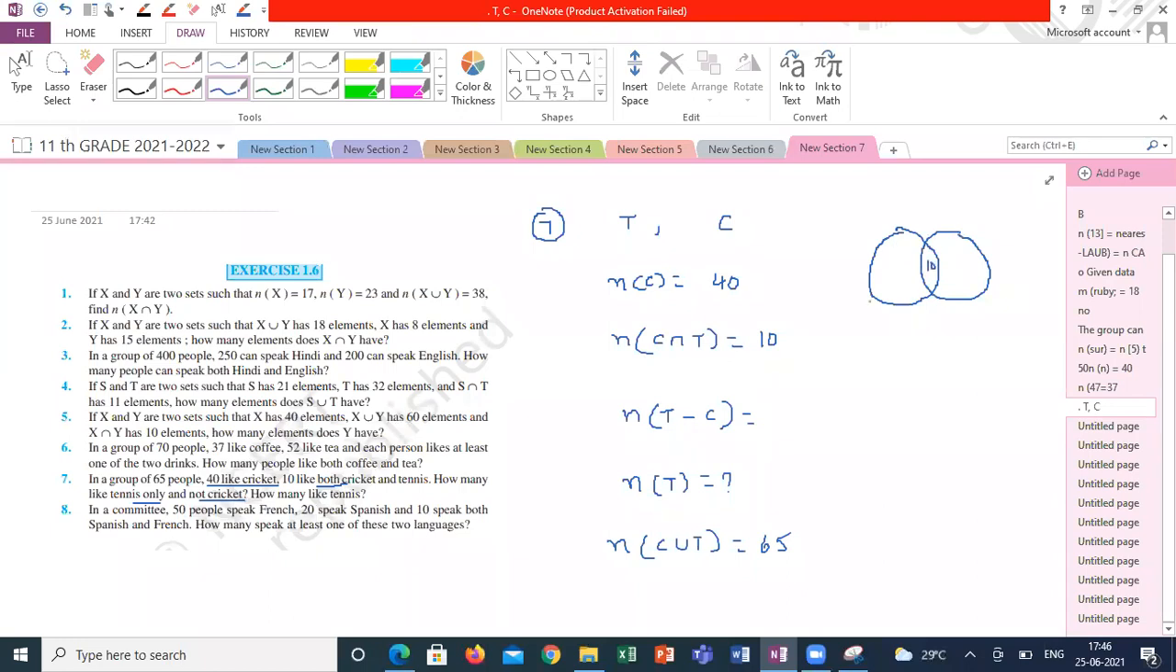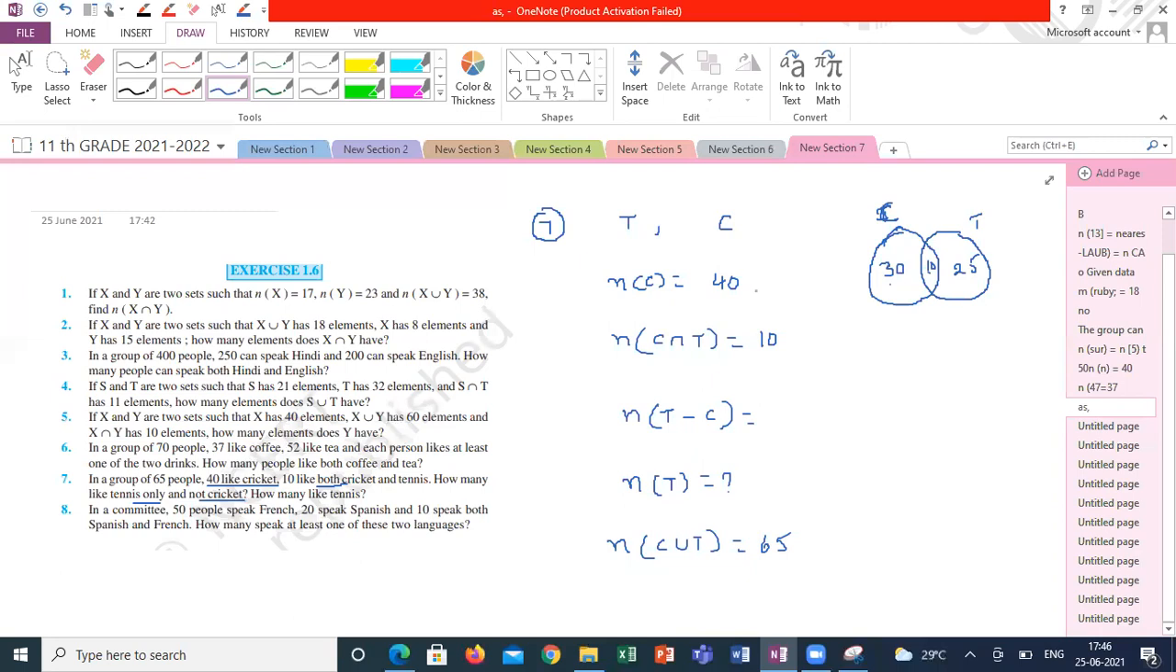So N of C is 40. To make this first circle 40, how much number I have to include here in the first circle? 30. And if it is 30 and if it is 10, what number is missing to make it 65? 25. So if it is C set and this is T set. Now, is it clear?